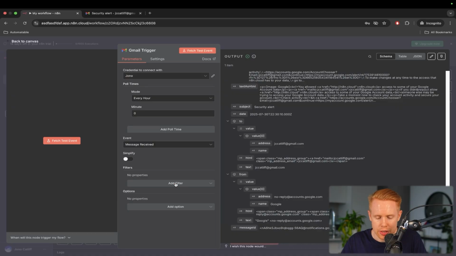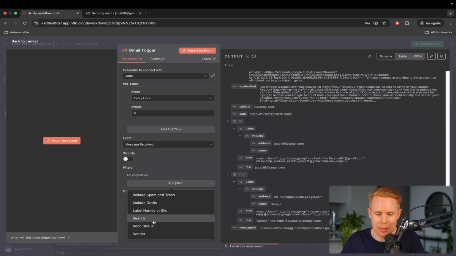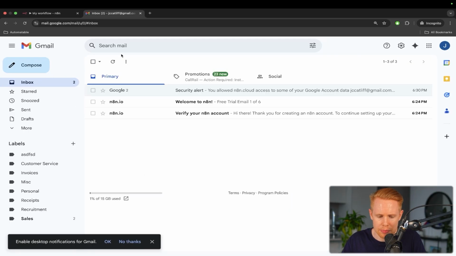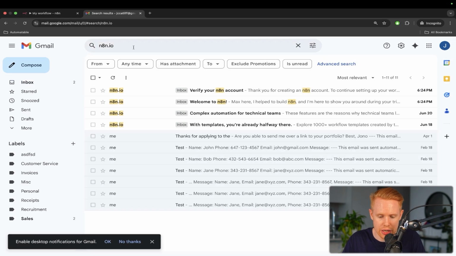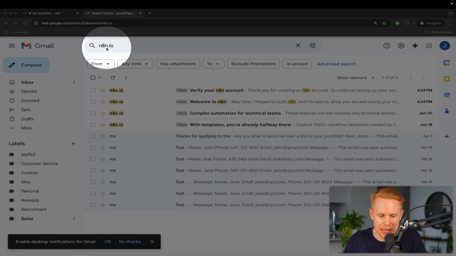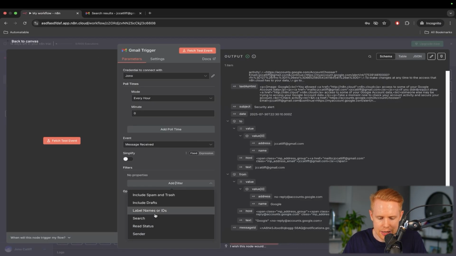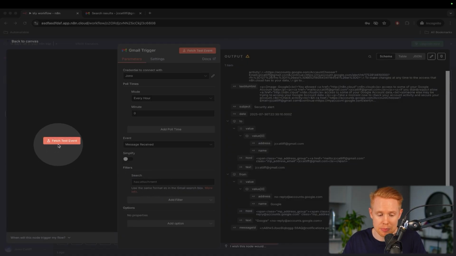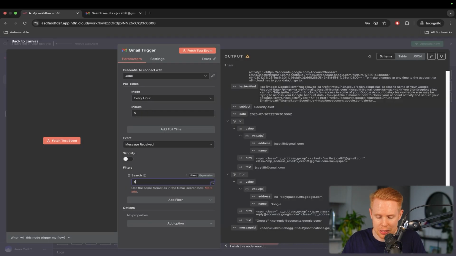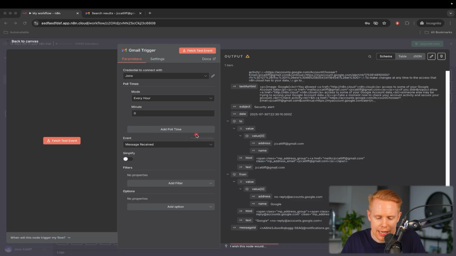And then we have filters here. So you can have specific filters that you search emails for. A good example would be, let's say I want to search by n8n.io. So I could search and then it pulls up all of the emails based on the search. You can get that exact search functionality from within Gmail inside n8n here by doing the search. And then you have access to only pull in specific emails that match a criteria. So maybe the subject line has to be n8n, for instance.